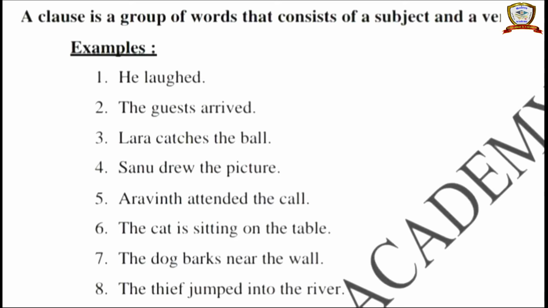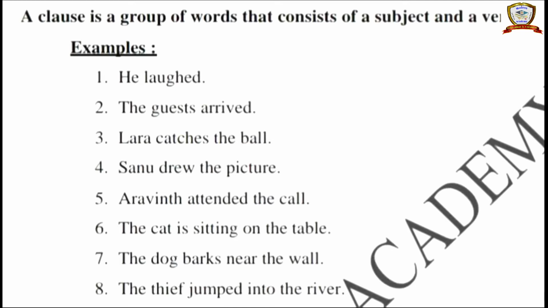So it answers about where, how, when. So these answers are followed by the questions how, when and where, like that.